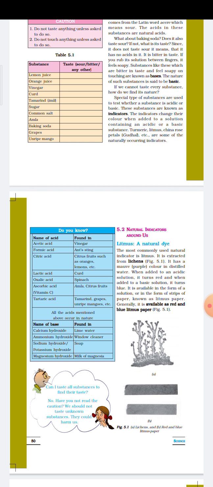Organic acids are obtained from plants and animal material, while mineral acids are obtained from naturally occurring minerals.